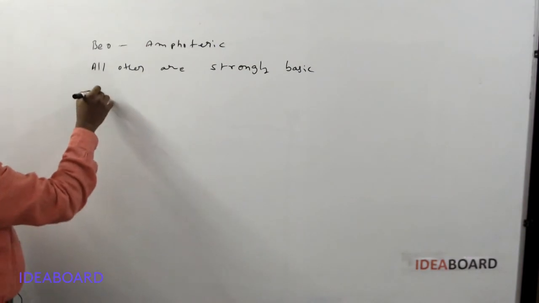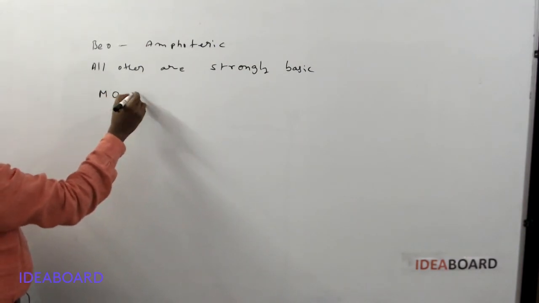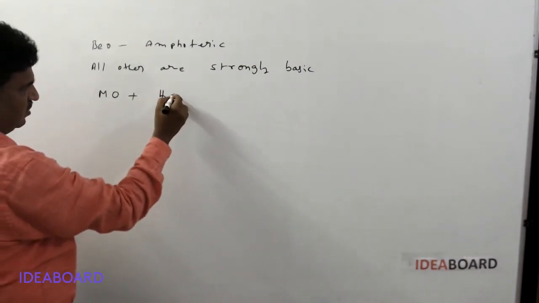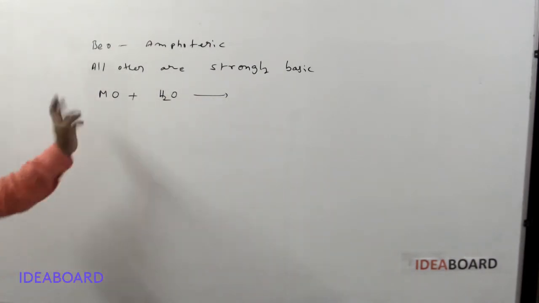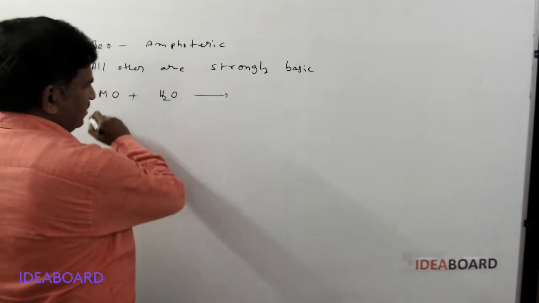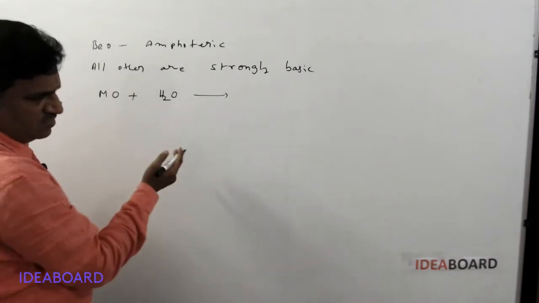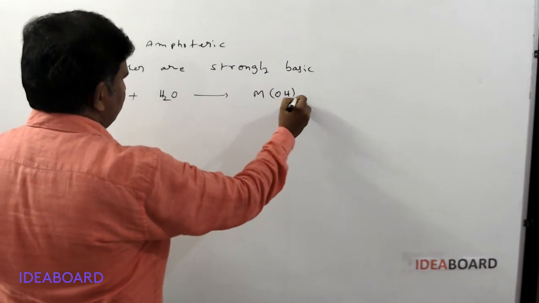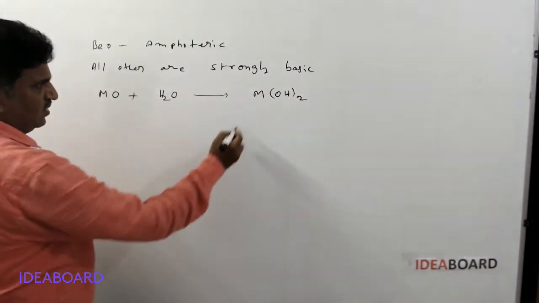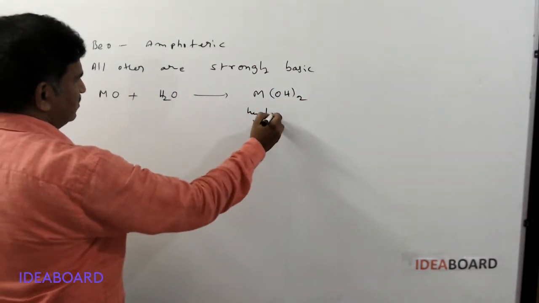When these monoxides, MO, are treated with water, or when a second group element is directly treated with water, they form M(OH)2 type hydroxides.